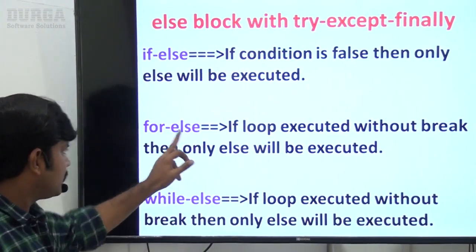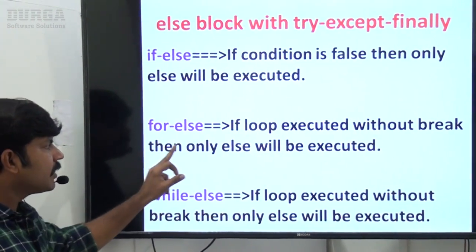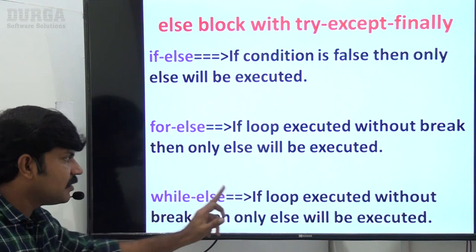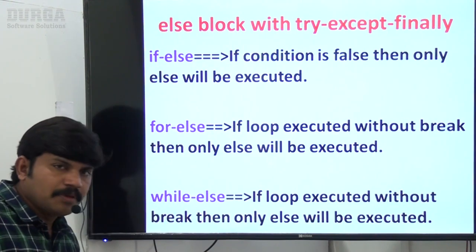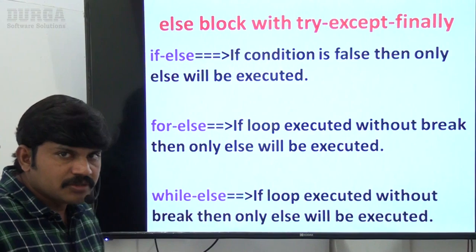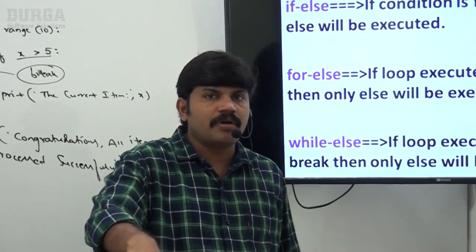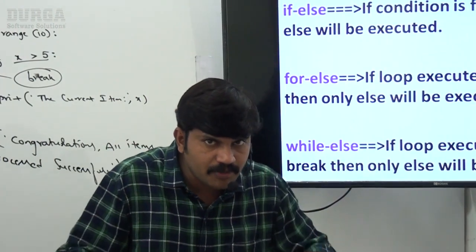For for-else, if the loop executed without a break, then only else will be executed. For while-else, if the loop executed without a break, then only else will be executed. This is a small review of whatever we covered, else with respect to loops and with respect to if else. Any doubt up to this?